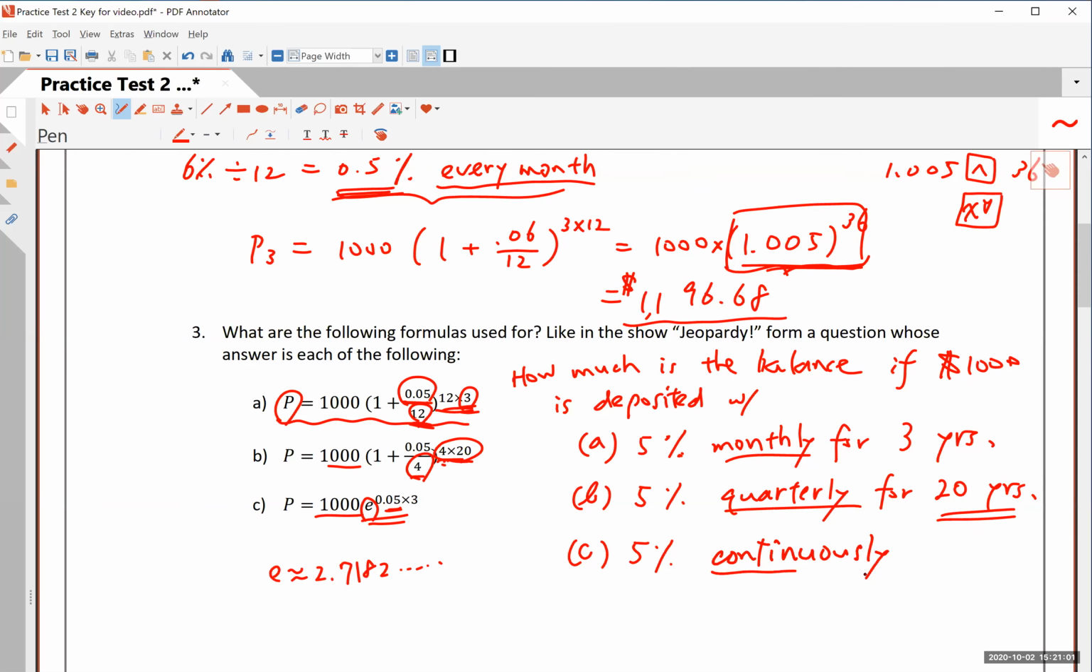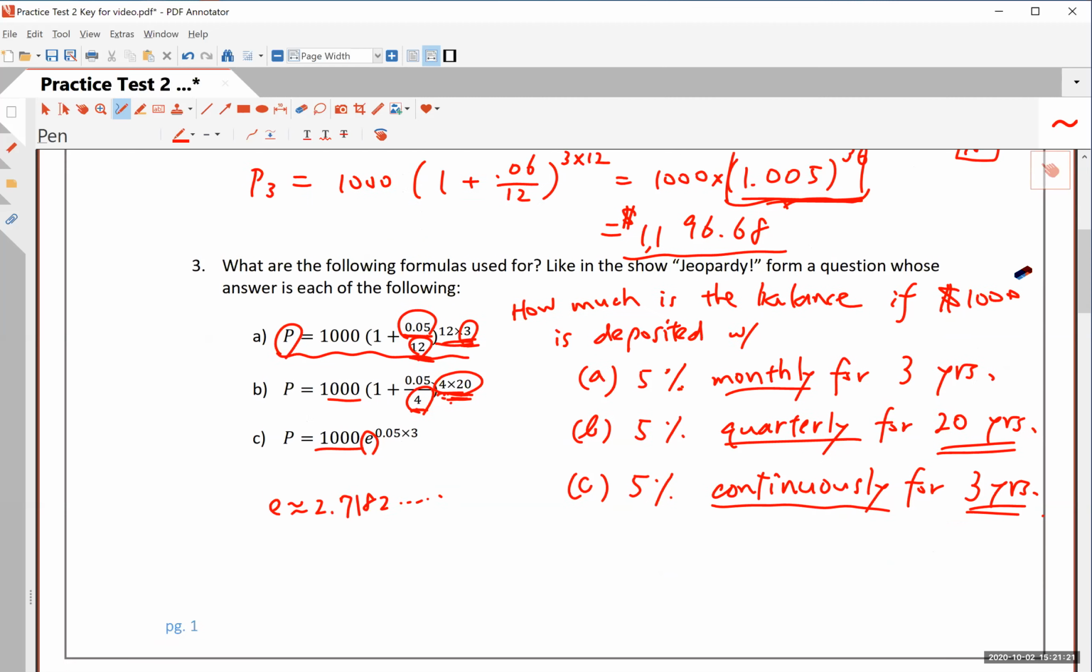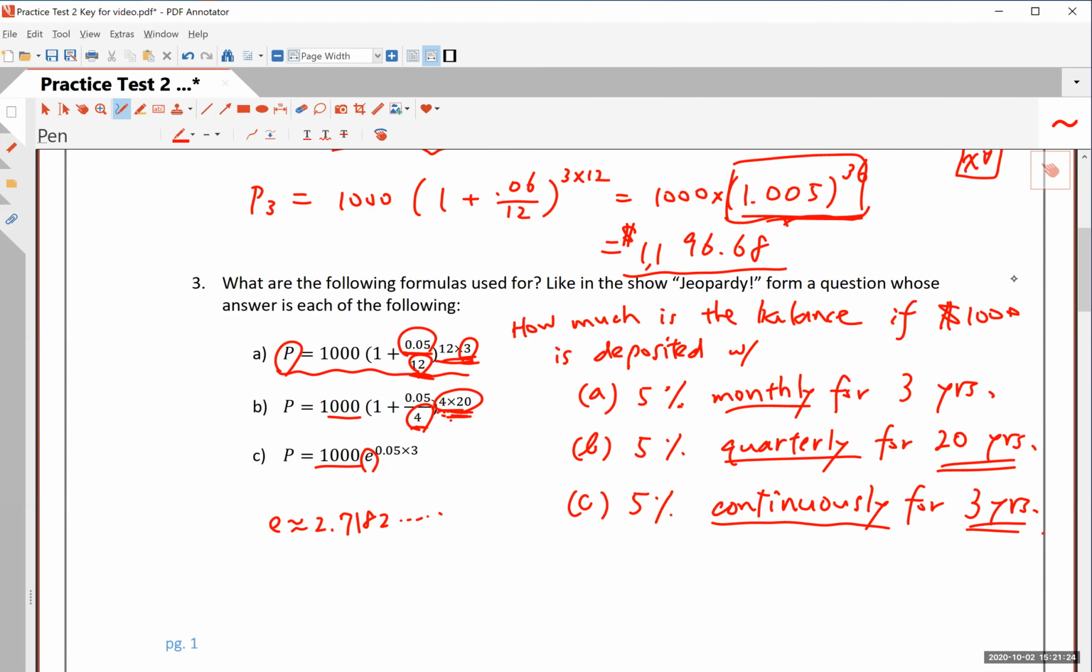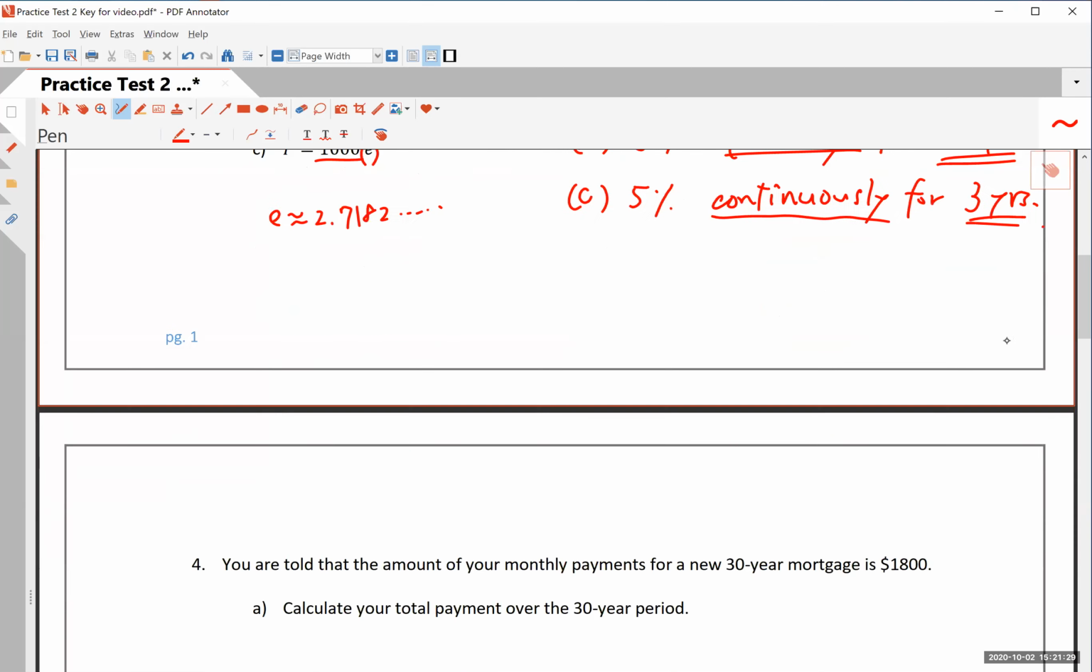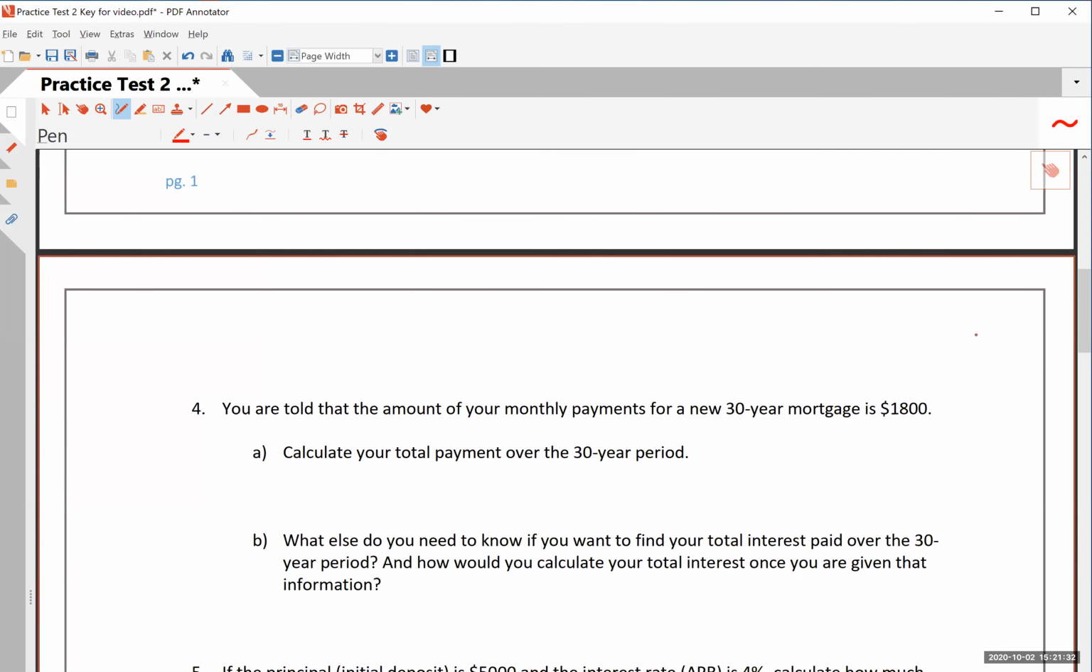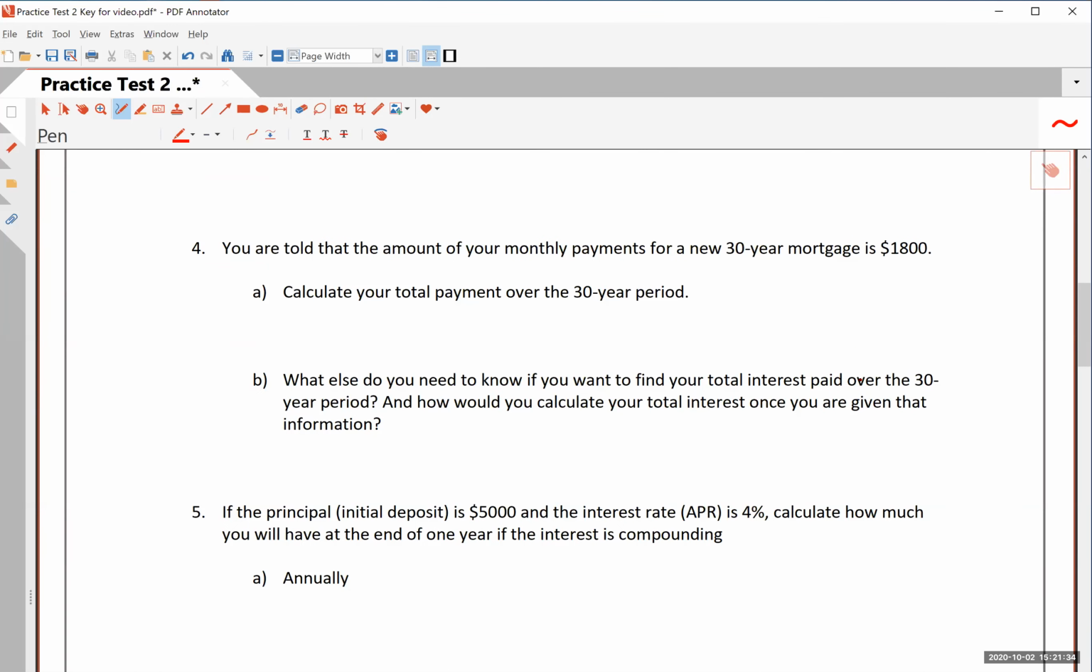And when you have continuous compounding, you don't have the denominator or something times something in the power, except the 3 here, which is for 3 years. But you don't have the number of compounding periods anymore because that would be infinite, right? If it's continuously compounding. All right, so be able to identify these equations with what kind of interest calculations are being performed.